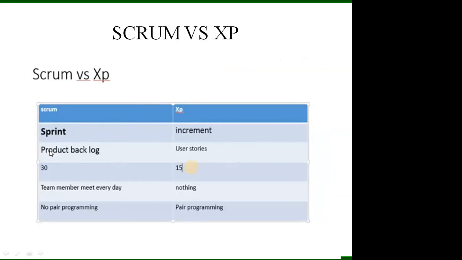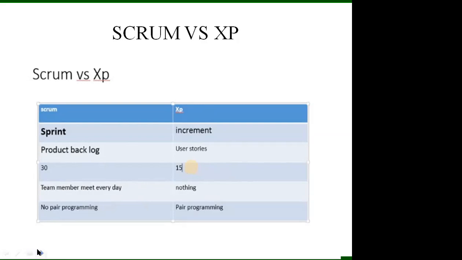The product owner gives the product backlog list. Here we use user stories, features and requirements, communicating with the customer. It will take 30 days in Scrum, and only 15 days in XP. In Scrum, team members meet every day. In Scrum there is no pair programming, in XP there is pair programming. Clear? So this is Scrum versus XP.